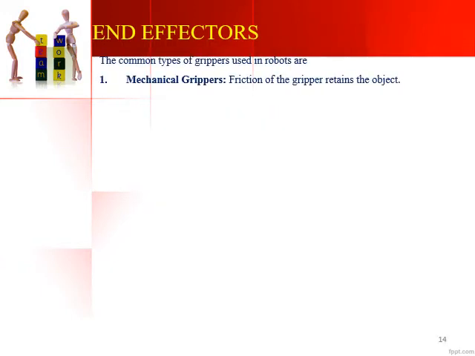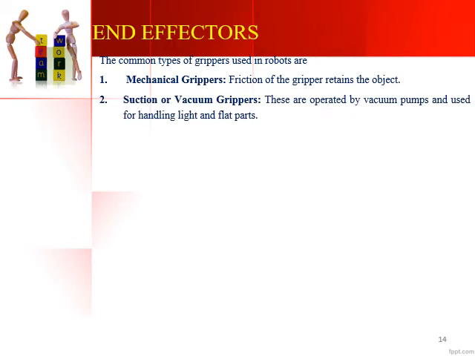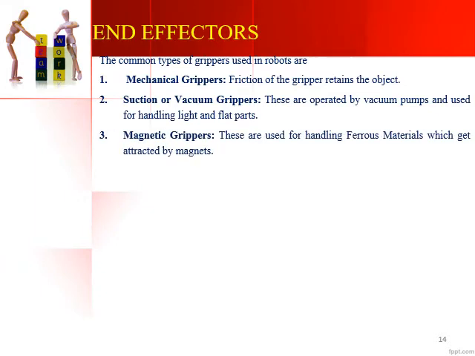Coming to end effectors, there are different types of grippers available. The first type of gripper is a mechanical gripper, where the friction between the object and the gripper is what maintains the grip. The second type is suction or vacuum grippers, where we use vacuum pumps in order to hold delicate objects. The third type is a magnetic gripper, where we use magnets to hold magnetic parts or objects. Most of the time, if we are handling ferrous materials which get attracted by magnets, we can use a magnetic gripper.